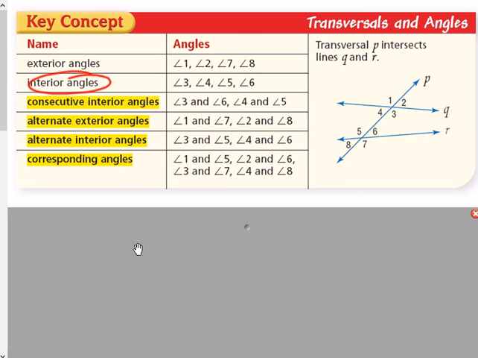Consecutive interior, your book calls it same side interior. I've seen several books that call it same side interior, and there what we're talking about is on the same side of the transversal. So consecutive interior has to be inside. We already said that the inside angles were 4, 3, 5, and 6, but now if they're going to be on the same side of the transversal, specifically those pairs would be 4 and 5 because they're on the same side of the transversal. Those are consecutive interior, and also 3 and 6.